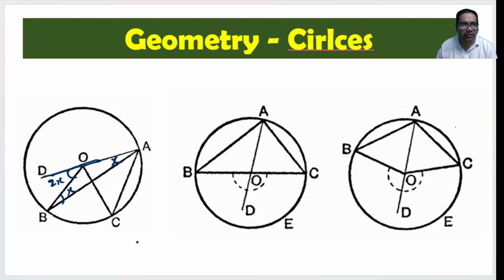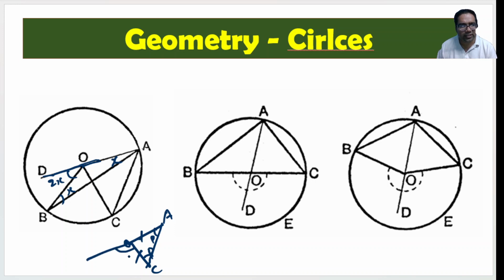Now let's take again AOC. OA is equal to OC, OC is equal to OA. So that means this angle is equal to this angle. Let's say this is P and this is also P. Now let's extend AOB.